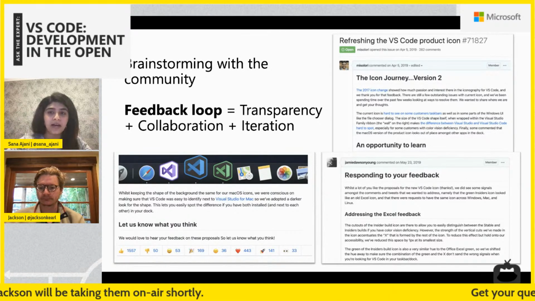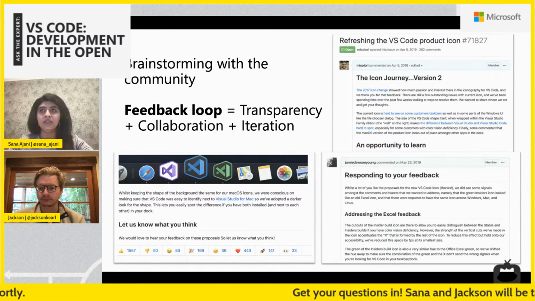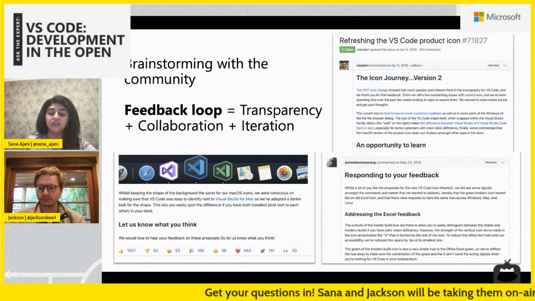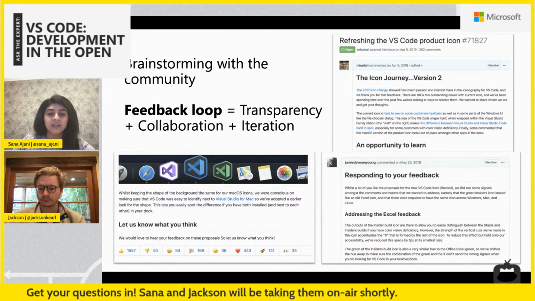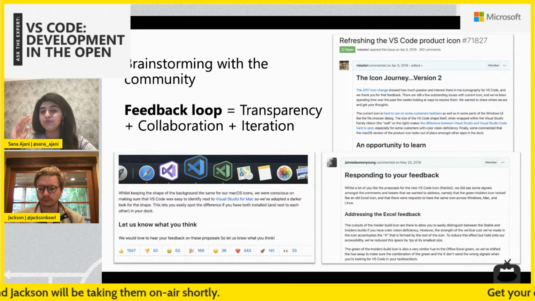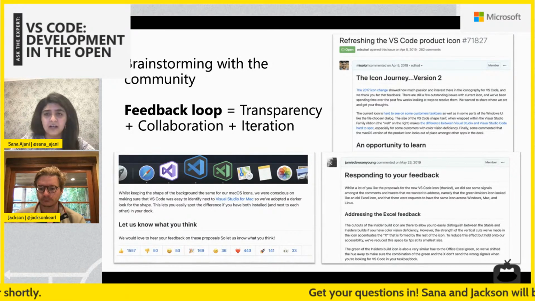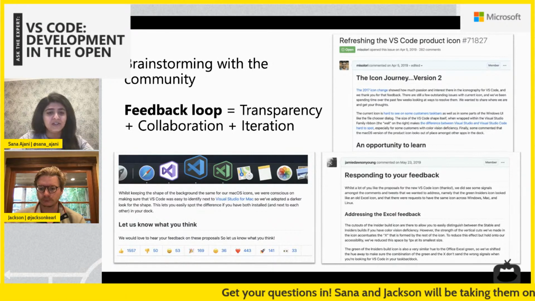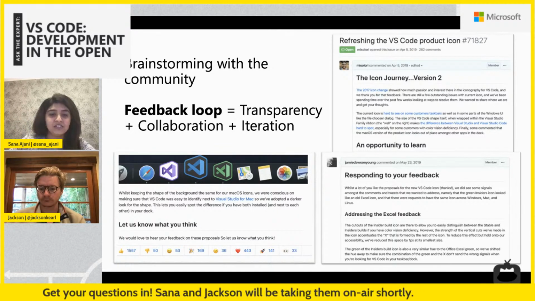We had done this in the past, and we realized that if we want to bring the community with us, we want to make sure that they're aware of what we're planning to do. They're aware of the proposals and brainstorming that we've done as a team, and then we want to hear their feedback before we move in a certain direction. So this was one of the most popular issues on our repo. You can see all the reactions at the bottom left of the screen of the initial issue that was posted.